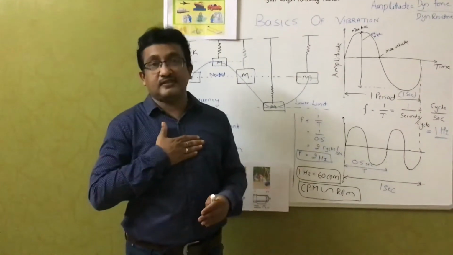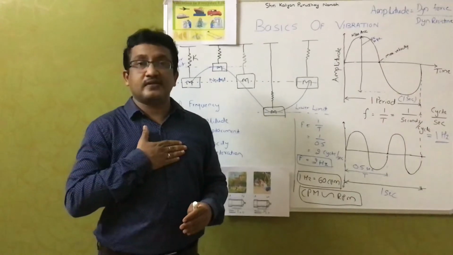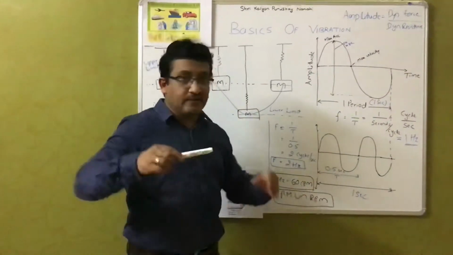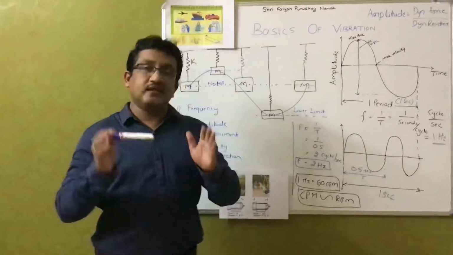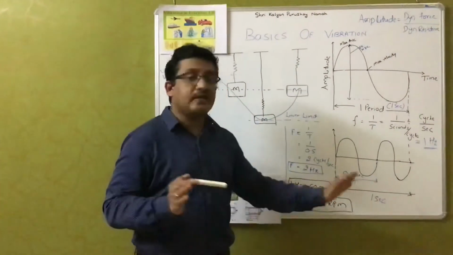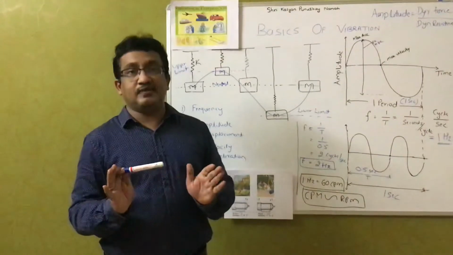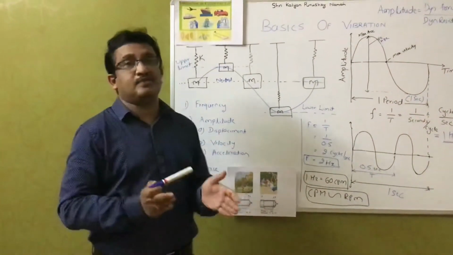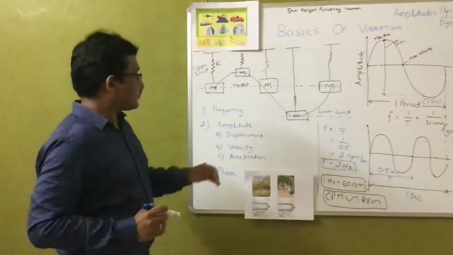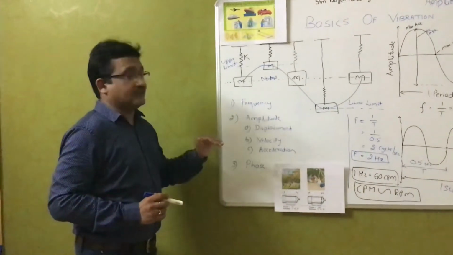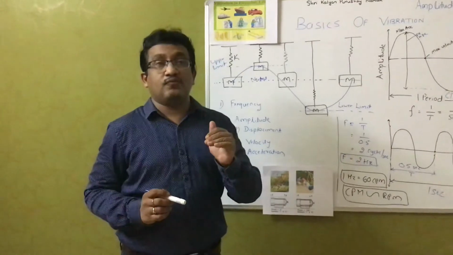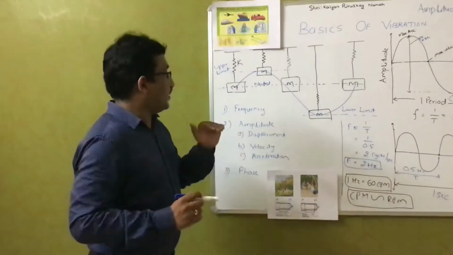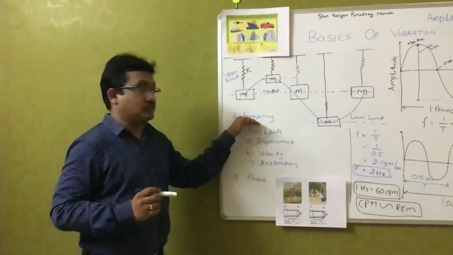Whenever a heart beats, we generally say cycles per minute, and whenever any shaft rotates, we term it revolutions per minute. In vibration, both CPM and RPM are interchangeable. Some people use CPM and some use RPM. This is about frequency, and frequency tells us the cause of the machine problem. By means of frequency, we can detect the cause.